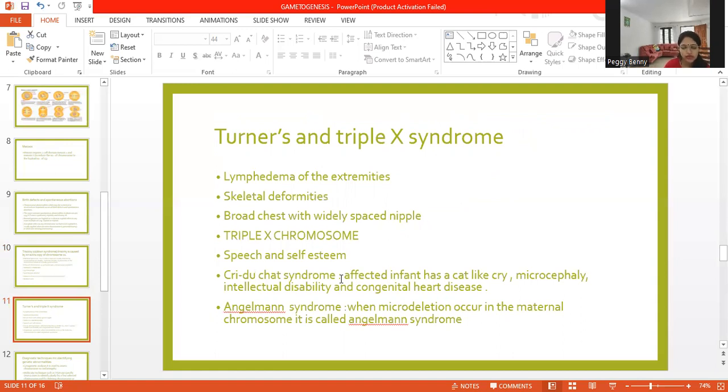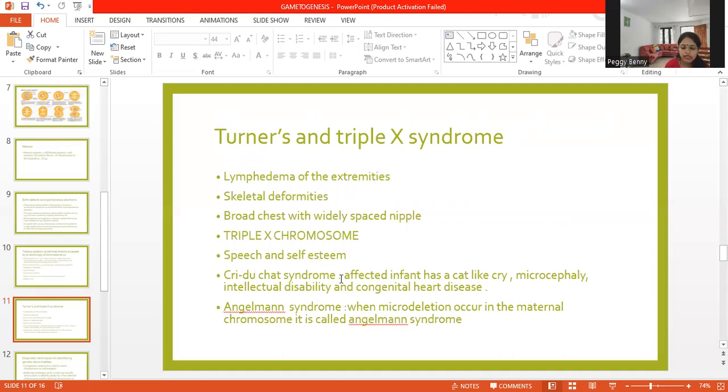In trisomy X syndrome, there are speech and self-esteem defects. In cri-du-chat syndrome, the affected infant cries like a cat. Microcephaly could be seen, along with intellectual disability and congenital heart disease, and the infant crying like a cat.